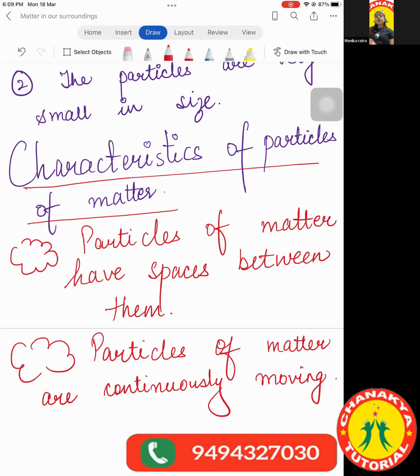So I'll give you a small homework on the WhatsApp group only. The homework is that you will be revising the characteristics of particles of matter and characteristics of matter only. Fine. And then we will be meeting again on Wednesday, and then we are going to see the video of the second property and we will move further with the chapter.